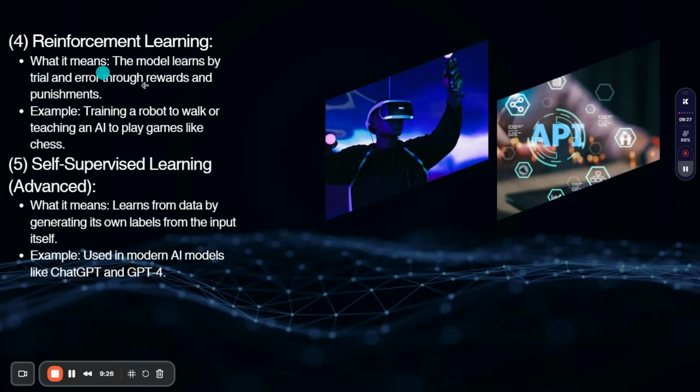Compared to the other branches, then we have self-supervised learning. This is more advanced than the previous ones. Here is what it means: it learns from data by generating its own labels from the input itself. Actually, at the beginning this branch wasn't mentioned and was not a part of machine learning, but with the passage of time it is now also part of machine learning.